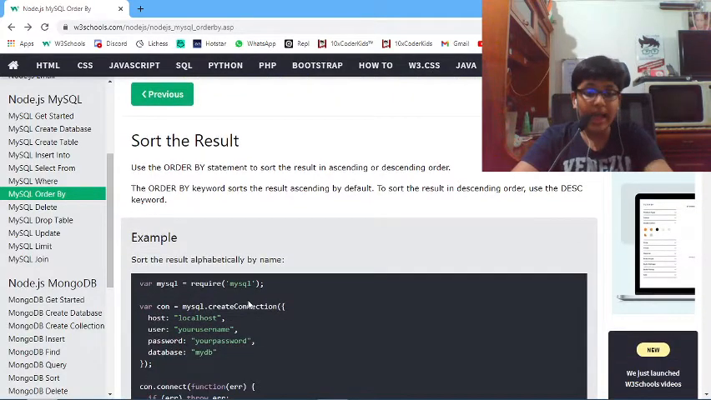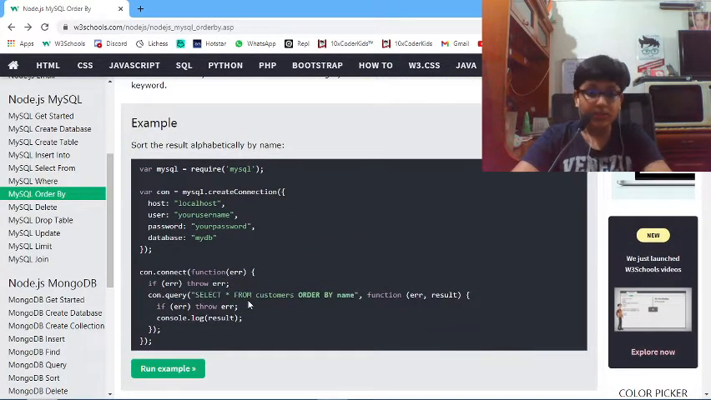Sort the result alphabetically by name. If you remember, we had a customers table. What we are doing in this query is selecting all from customers, and whatever is selected should be ordered by name. We have not specified ascending or descending, and by default it is ascending, so it will be ordered in ascending order by the name.